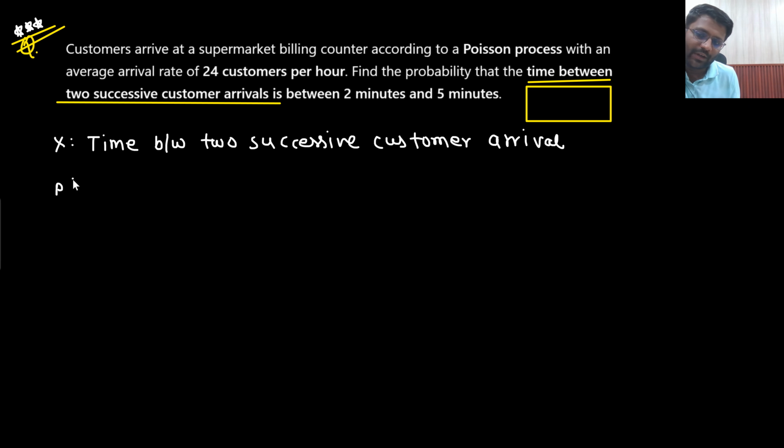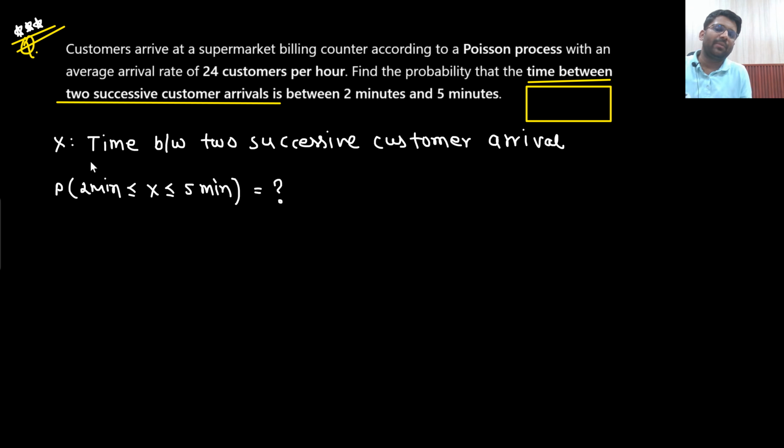And what I am supposed to find out? I am supposed to find out that random variable x is between 2 minutes to 5 minutes. This is what I am supposed to find out. And if they are talking about the time or wait time, that means this will follow exponential distribution.